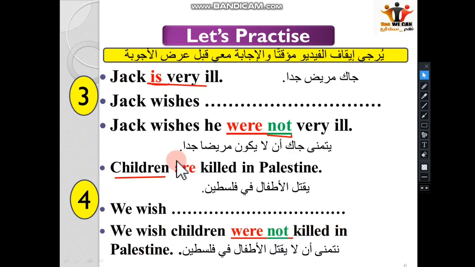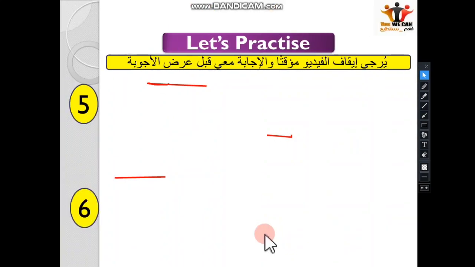So here, verb to be in the past. So the past is were. Children is automatically plural, automatically we write were. And then we have not, very important to write not, it's what? Negative. Excellent. Next sentence, number 5.